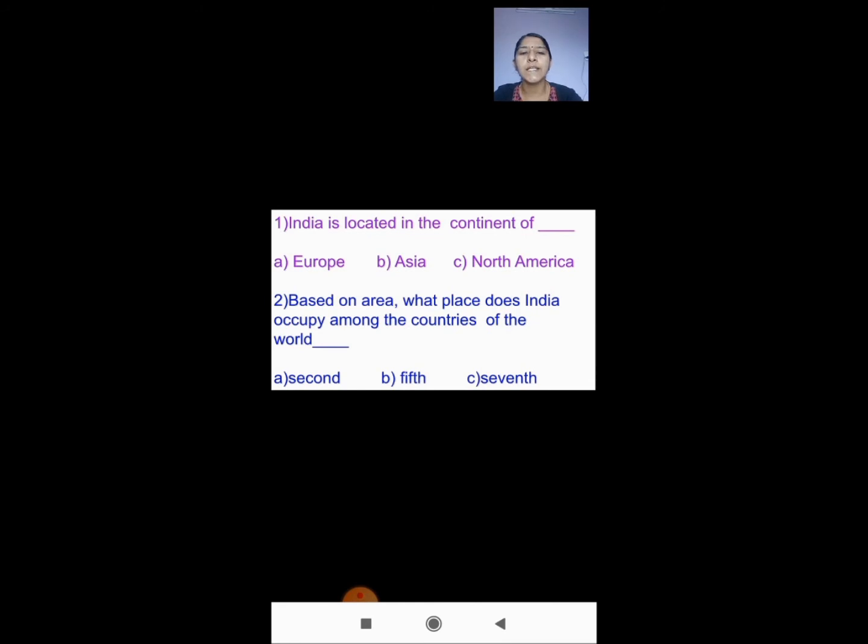India is located in the continent of Asia. It is option B. The second one: based on the area, what place does India occupy among the countries of the world?